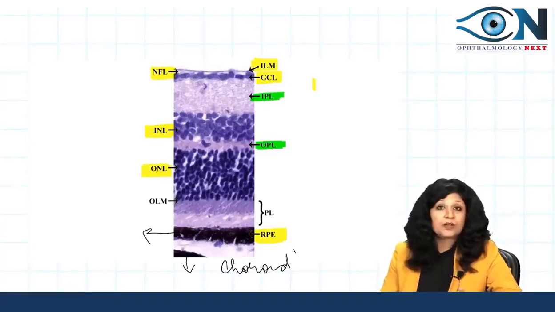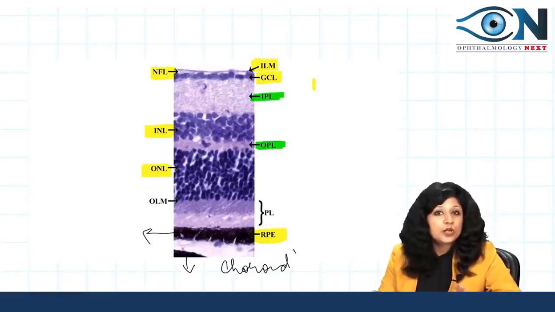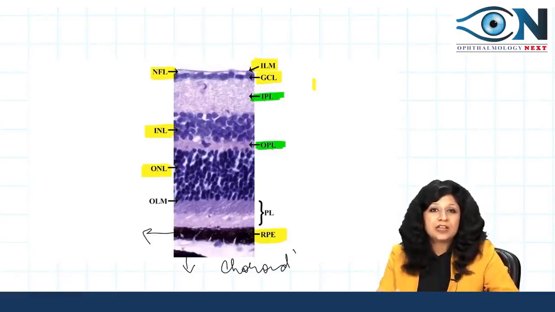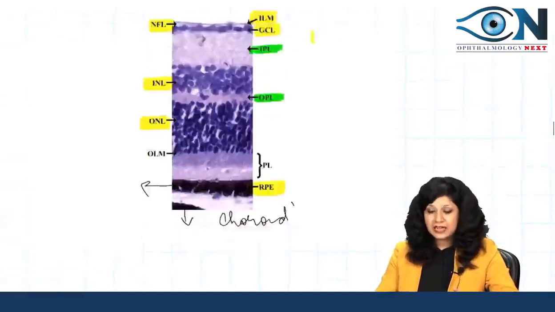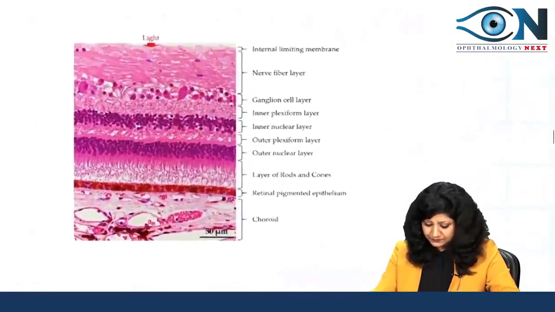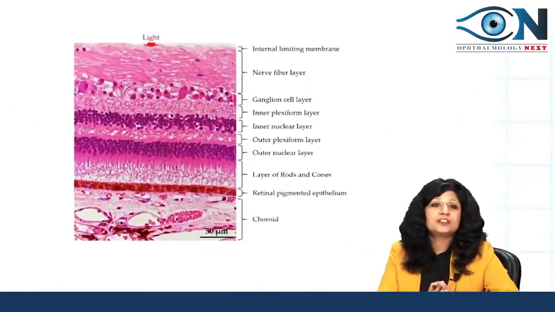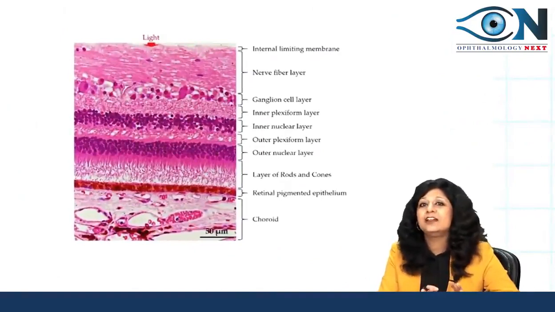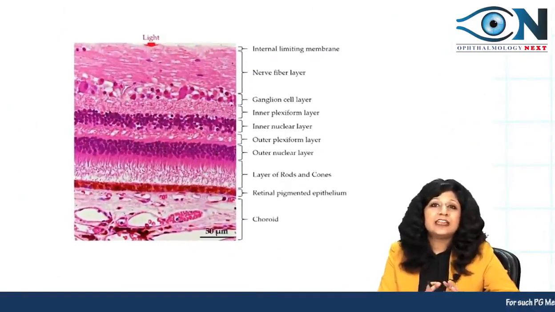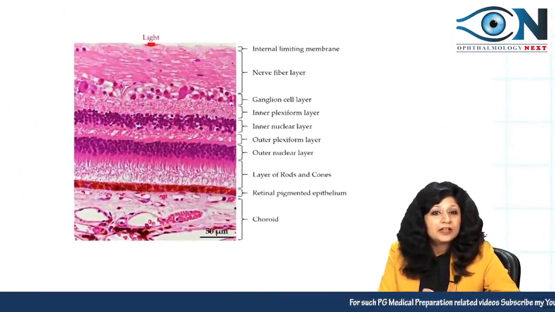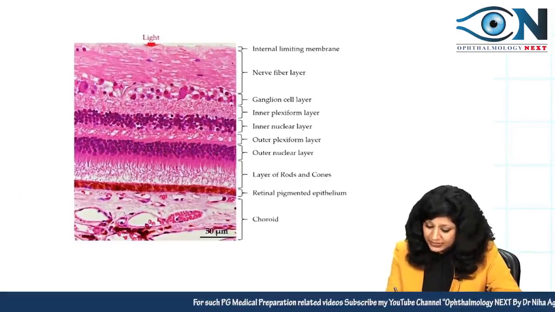So a very important high yielding topic. Now for 2 consecutive years they have asked you the same thing in AIIMS, so I think this is very important, and the fundamentals are very clear. I have tried to collect so many figures so that you are not afraid of the color. See, color is not a thing. The staining may be different, but your layers will remain same. Now see, try to see this.